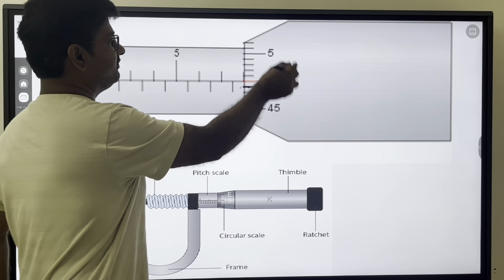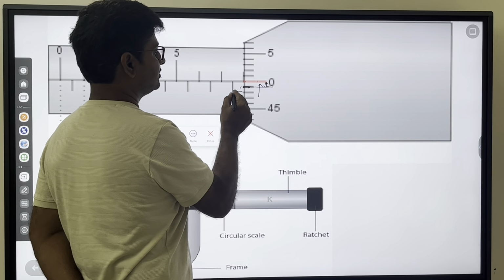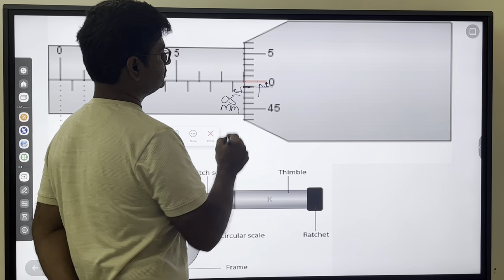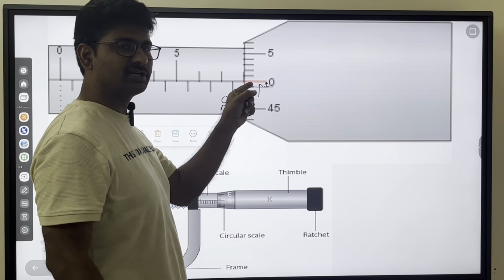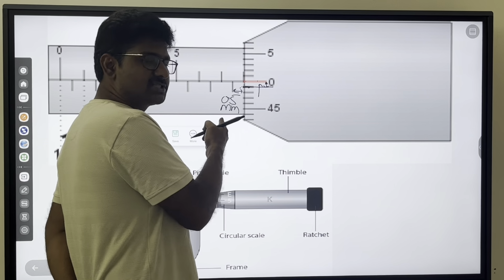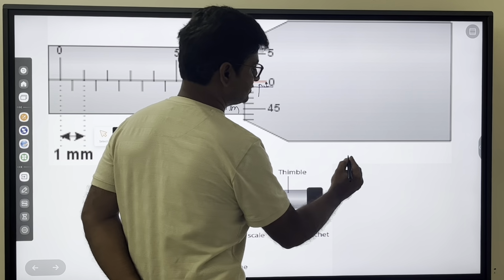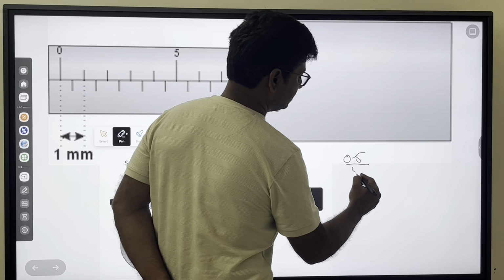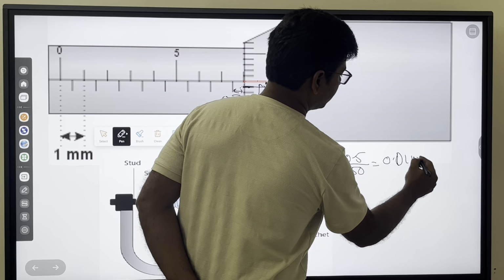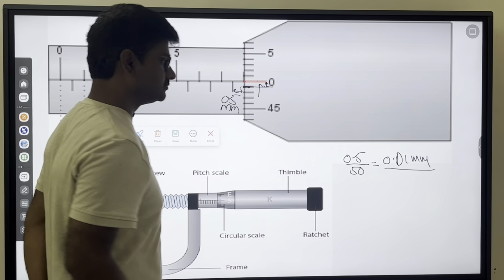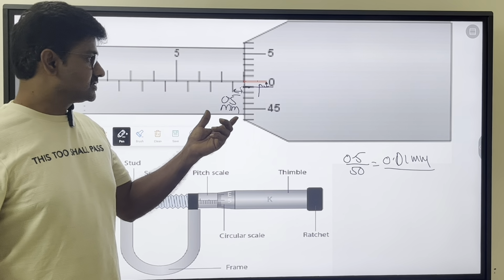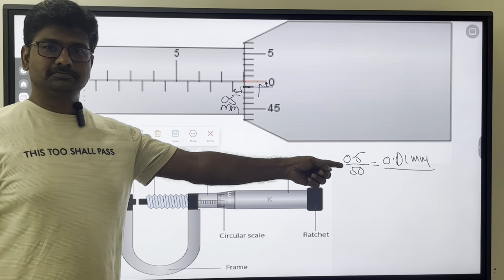So for 50 divisions, it is advancing here 0.5 mm. So for one division, how much will it advance? For 50 divisions, 0.5. So for one division, it is 0.5 by 50. That is 0.01 mm. That is the least count.